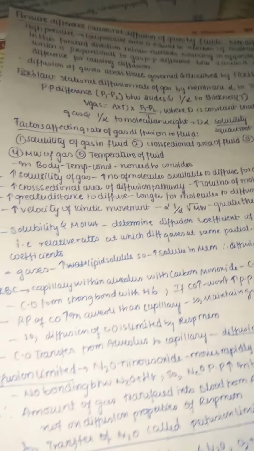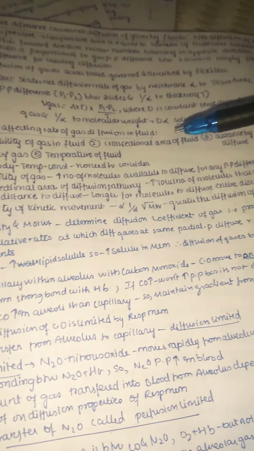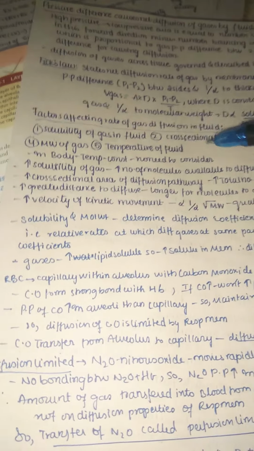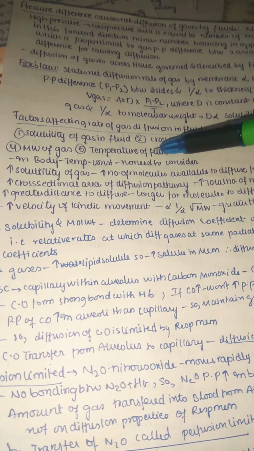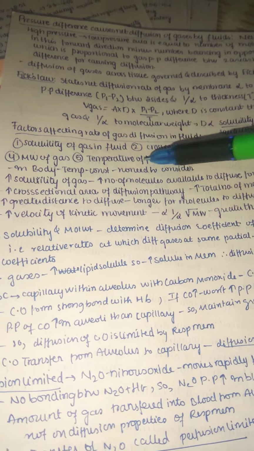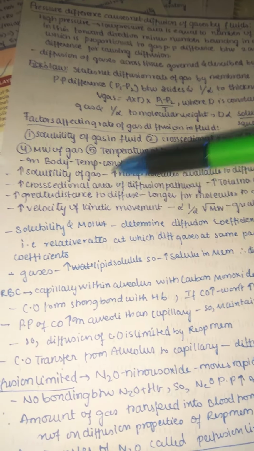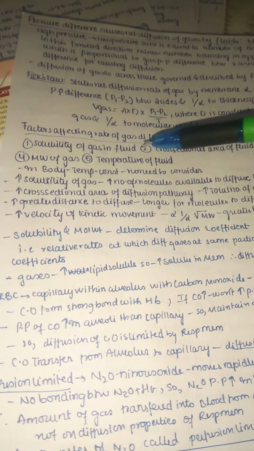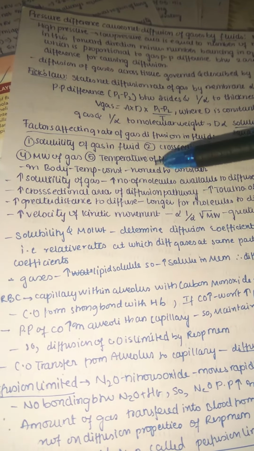Next, let us see what factors affect the rate of gas diffusion in fluid. So in fluid, for the diffusion of gas, what are the factors? The first factor is solubility of gas in fluid. Next is the cross-sectional area of fluid. Next is the distance by which the gas must diffuse, and the molecular weight and the temperature of the fluid. All this we already discussed in Fick's law, but the temperature of fluid is given extra here. In the body, if the temperature is constant, there is no need to consider it, but if the temperature varies, then we need to consider it also as a factor.